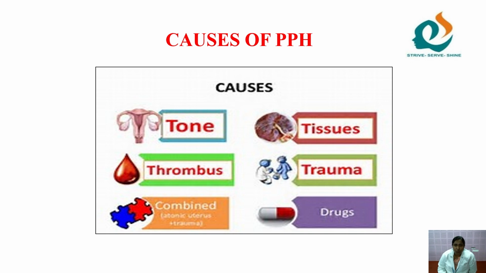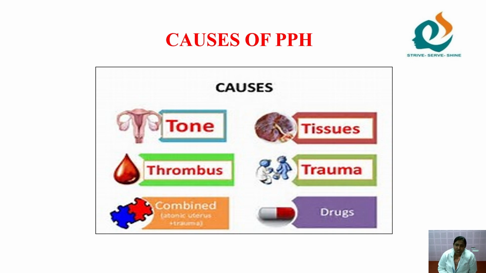Because of relaxation, what happens? The muscle layers are relaxed, and the blood vessels in the uterine cavity are not compressed. Automatically the bleeding is more, which leads to PPH. The majority, 80% of the cause of PPH, is atonicity of the uterus. And the second one is trauma. 20% of the cause of PPH is trauma.